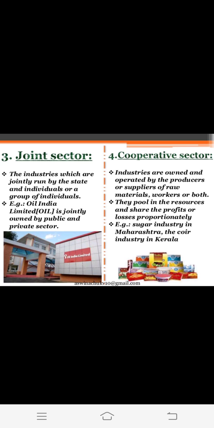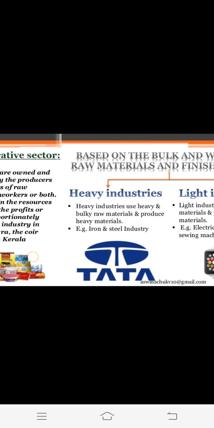Example, the sugar industry in Maharashtra, the coir industry in Kerala. Okay, so these are on the basis of ownership: public sector, private sector, joint sector, and cooperative sector.